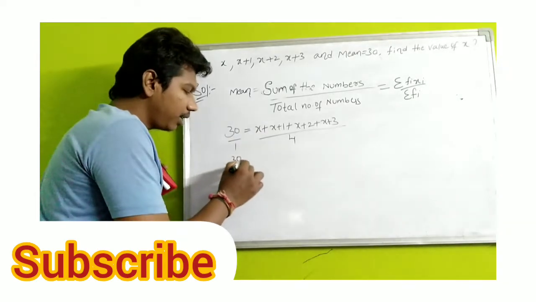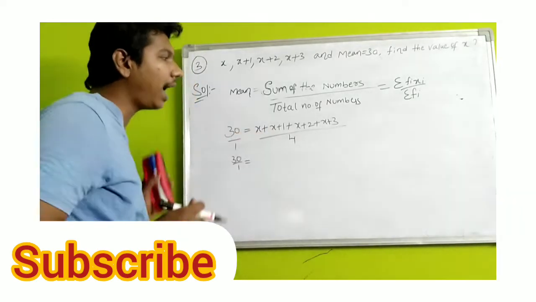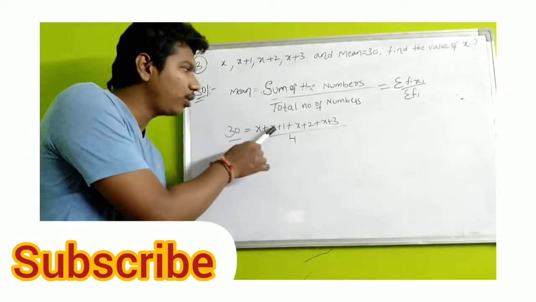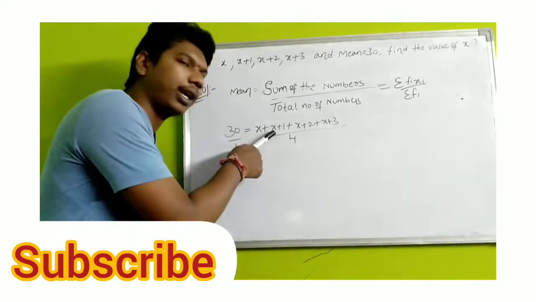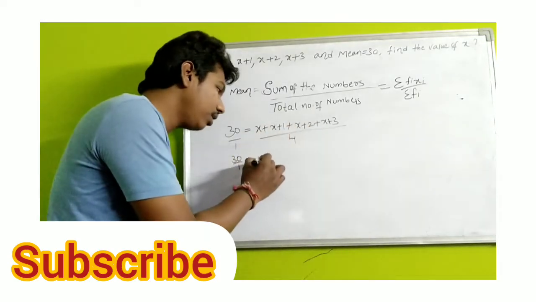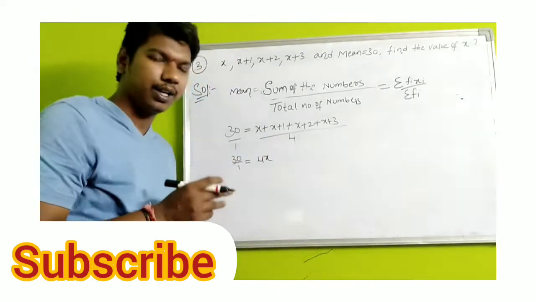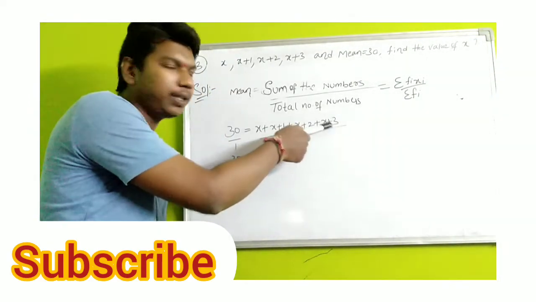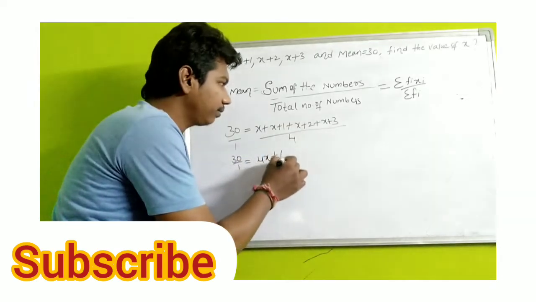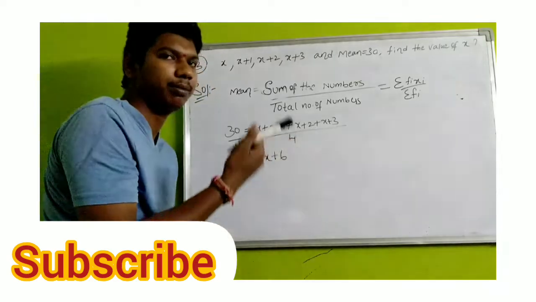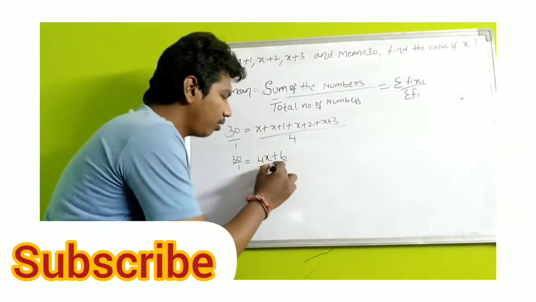30 divided by 1 is equal to, first add all the x values. How many x's are there in total? First count: 1, 2, 3. x plus x is 2x, 2x plus x is 3x, 3x plus x is 4x. Total 4 x's are there. Next add the separate numbers: 1 plus 2 is 3, 3 plus 3 is 6. So 6, divided by the total 4.